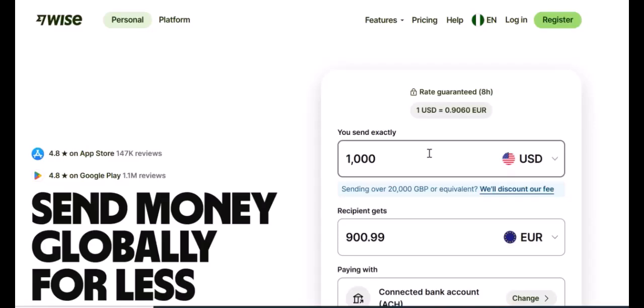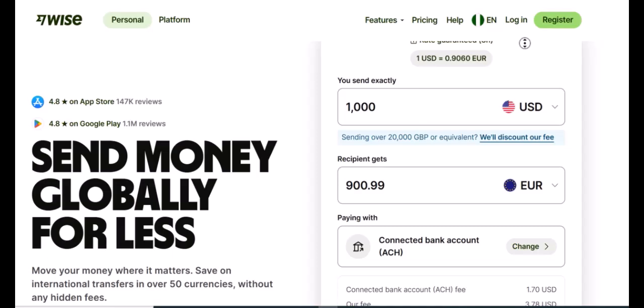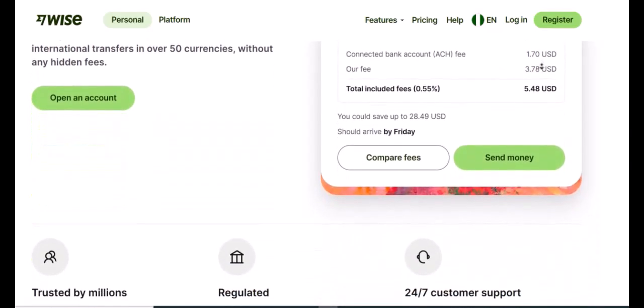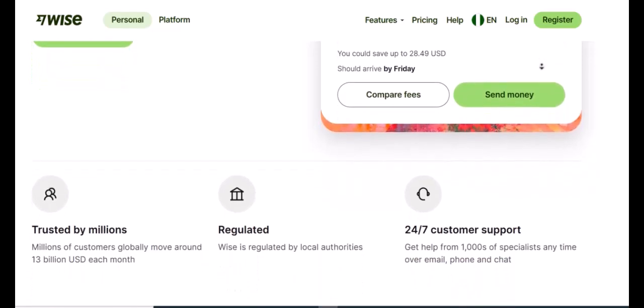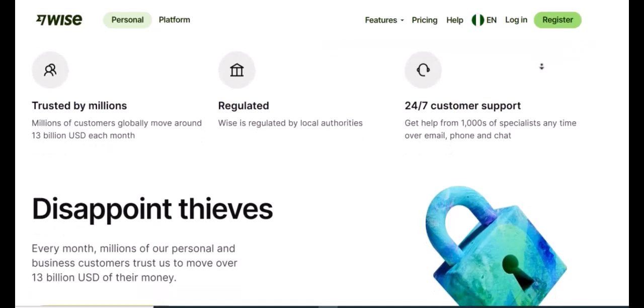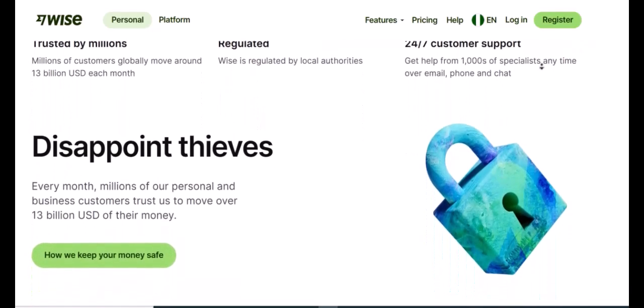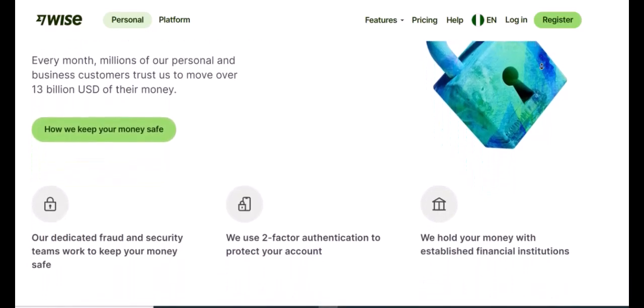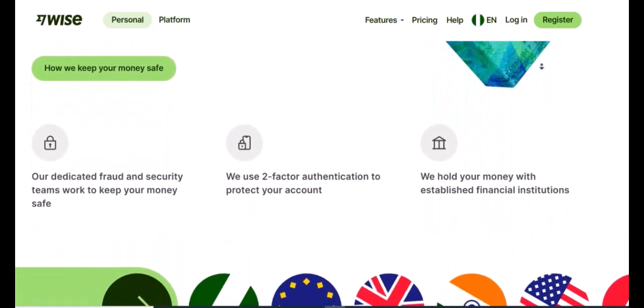When it comes to international money transfers, one of the most common questions individuals and businesses ask is, what's the maximum amount I can send? This isn't just about convenience. It's a critical financial planning consideration. With a service like Wise, formerly TransferWise, which has revolutionized cross-border payments, understanding these limits is essential for seamless transactions.